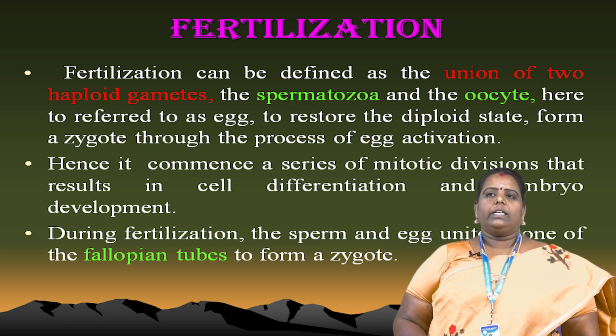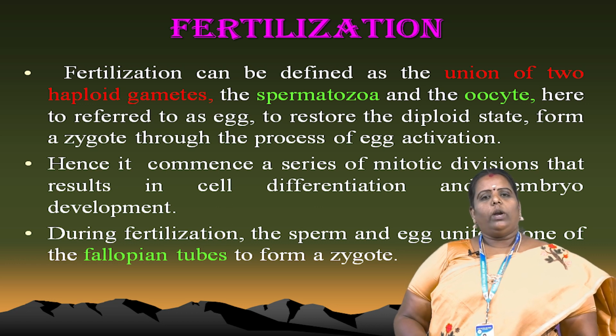Next, fertilization can be defined, and this is a very important word. What is meant by fertilization? The union of two haploid gametes. That's very important. Why do we call it haploid?